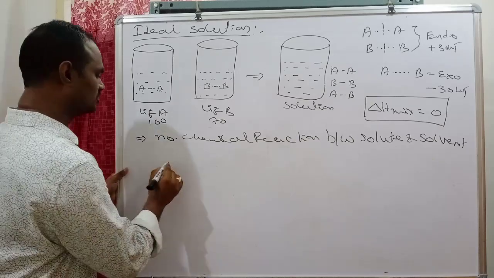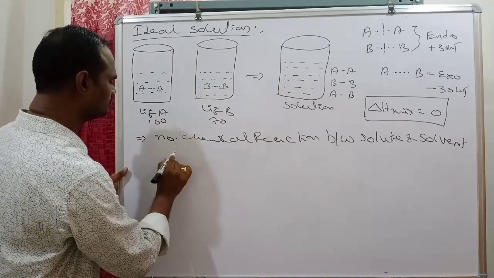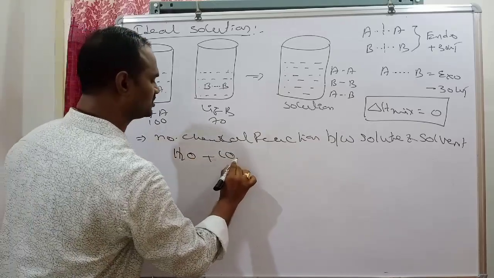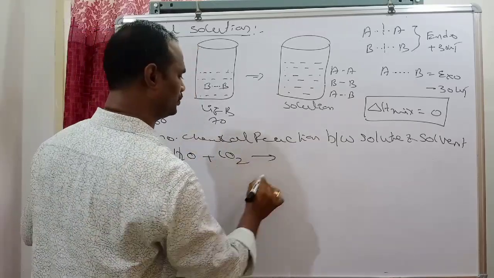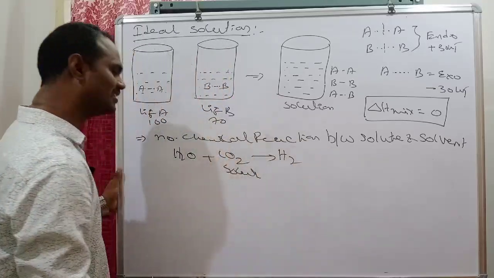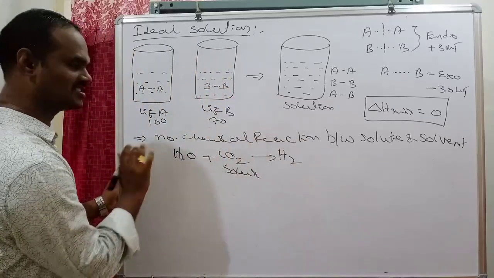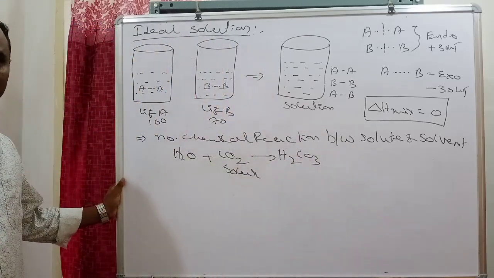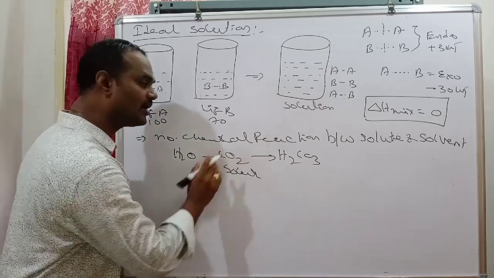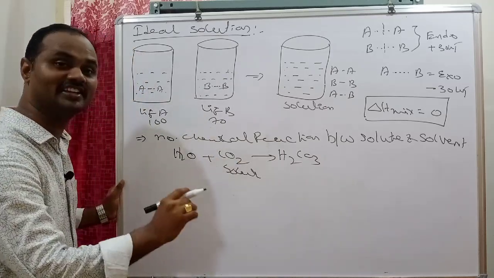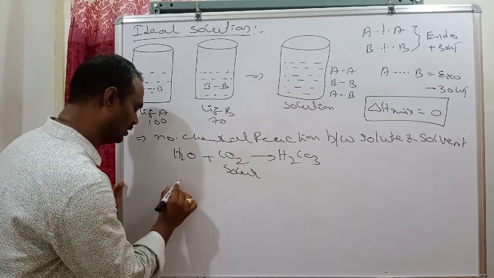Carefully see. Suppose H2O plus CO2, it forms this. CO2 gas is the solute, dissolved in water. Water is the solvent. It forms H2CO3. Here a reaction happened between the solute and solvent. That's why this solution is non-ideal.